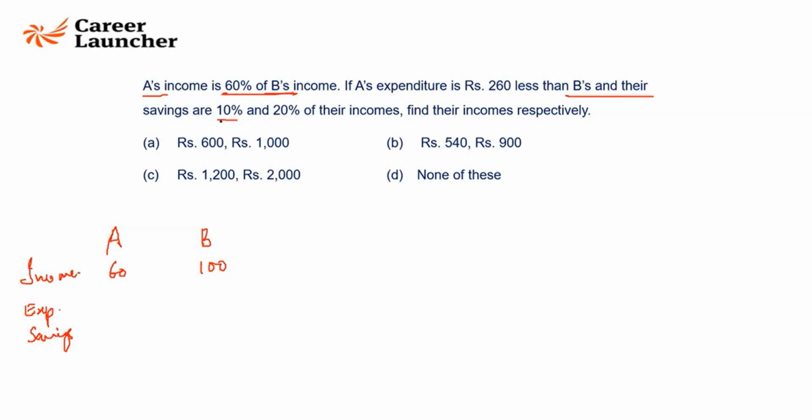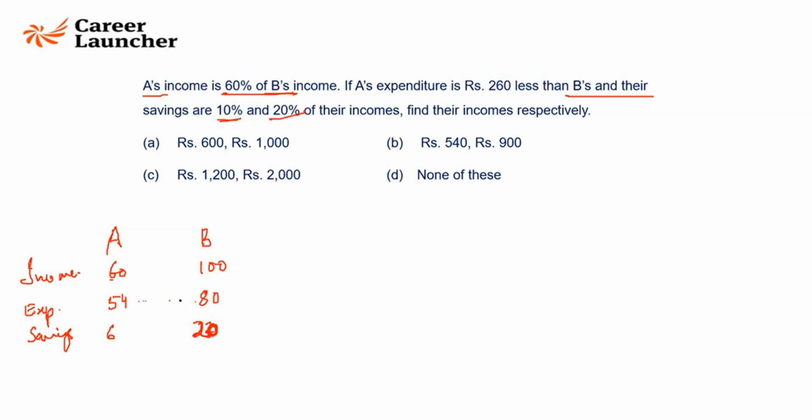Their savings are 10% and 20% respectively. Correct? So A's saving is going to be 10% of 60, that is 6. And B's saving is going to be 20% of this. This is going to be 12. 20. Right? In this case, what is A's expenditure? 54. What is B's expenditure? 80. How much is A's expenditure less than B's?